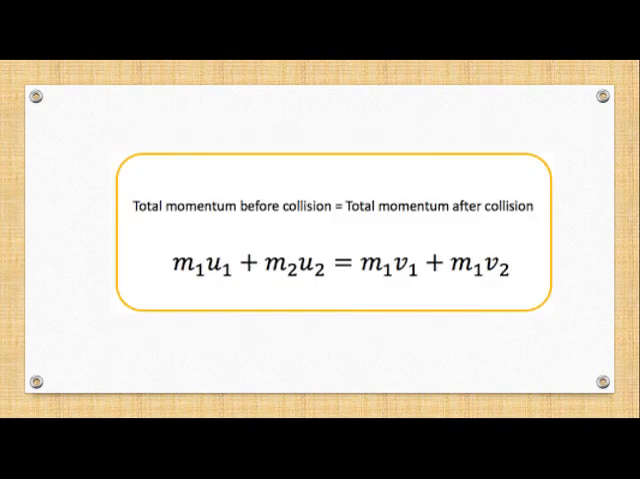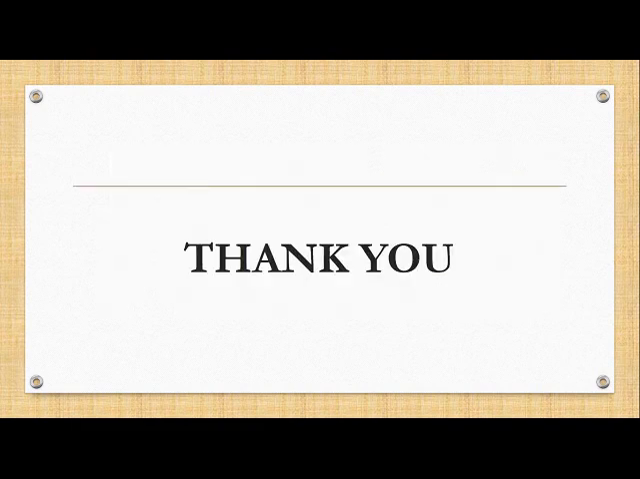So the ultimate formula that we derived was that the total momentum before collision equals the total momentum after collision: m1 u1 plus m2 u2 is equal to m1 v1 plus m2 v2. I hope I am able to explain the proper concept.